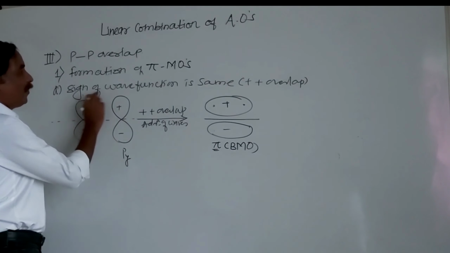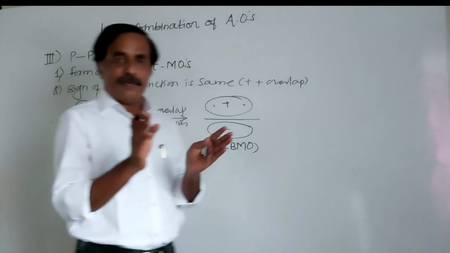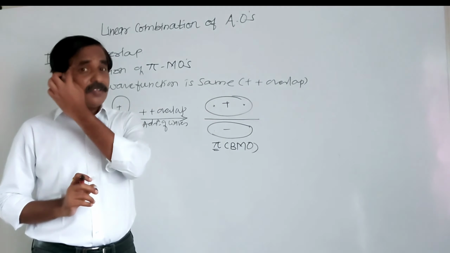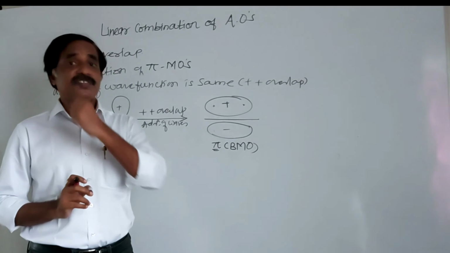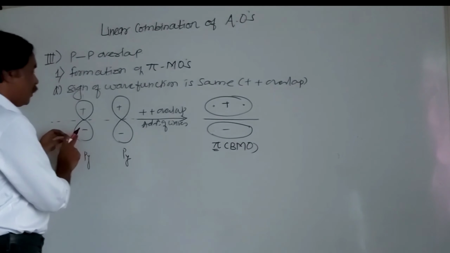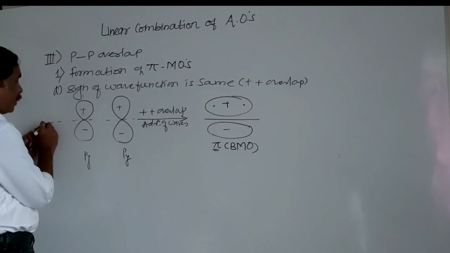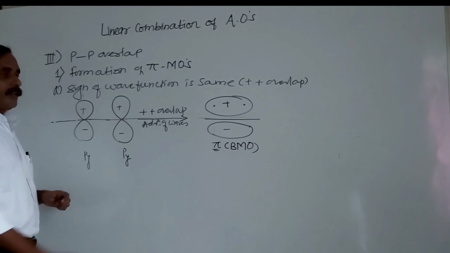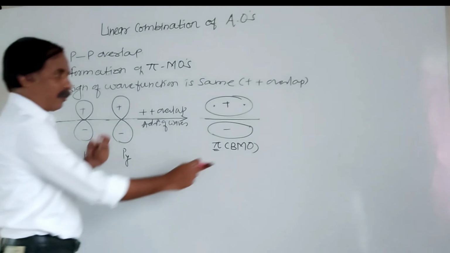Here it is sidewise overlap. Sidewise, and remember when sidewise overlapping is there, that overlapping is also known as the lateral overlapping. Then there is a formation of pi bond, because here these two p atomic orbitals are perpendicular to internuclear axis. This is the internuclear axis. Here formation of what? Bonding molecular orbital.